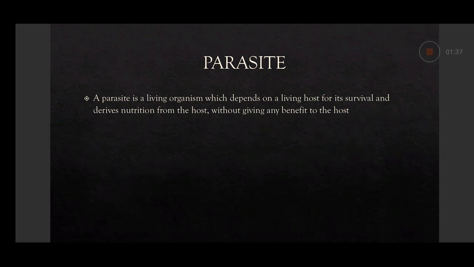But the literal meaning of parasite is anything which is living on a living host and getting nutrition from the host and no benefit to the host is a parasite. So, by literal meaning, even bacteria, viruses, fungi, all are parasites basically. They are living in and depend on the living host. But here we will be talking about the part of parasitology only.